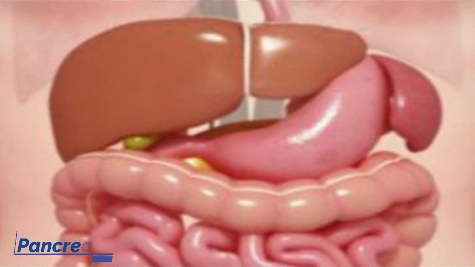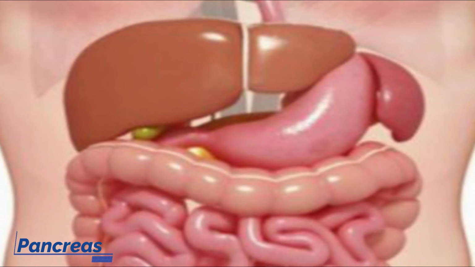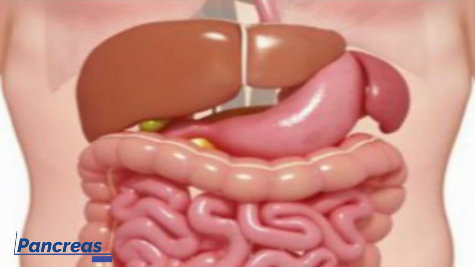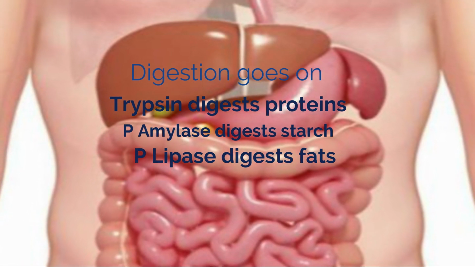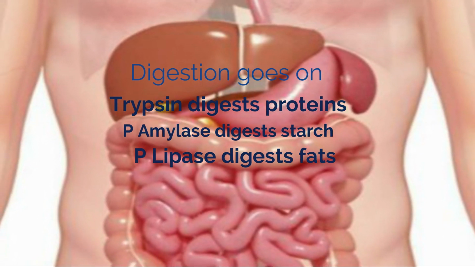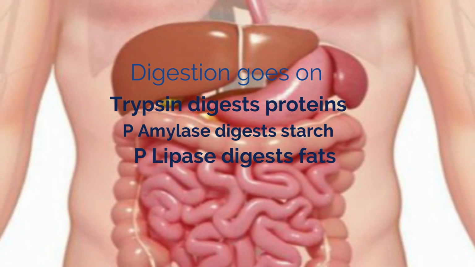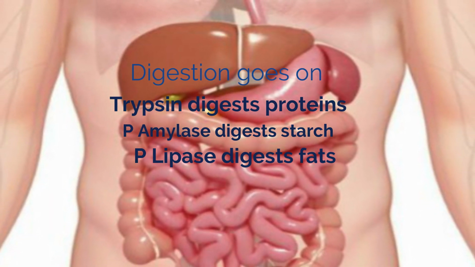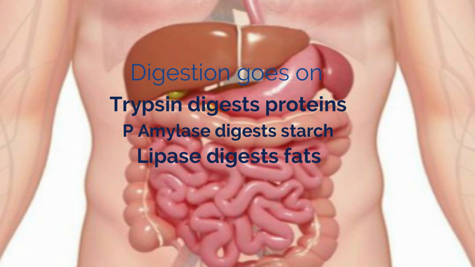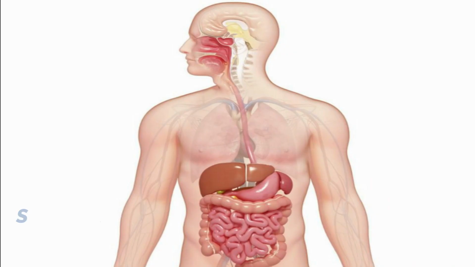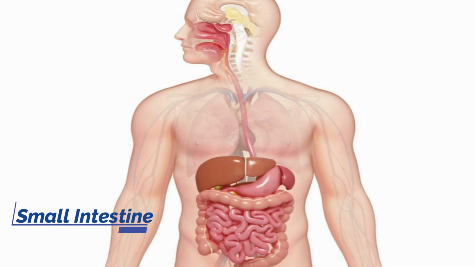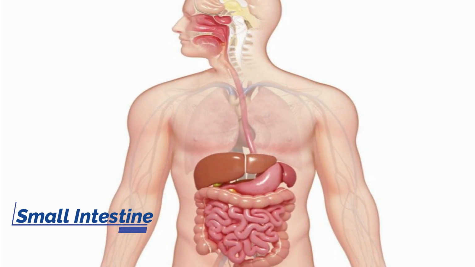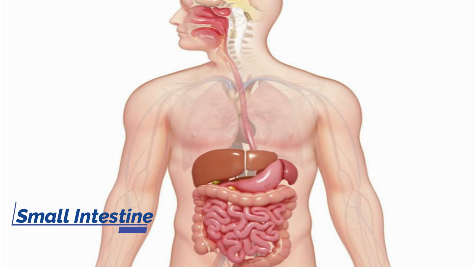Pancreatic juice contains enzymes like trypsin, pancreatic amylase, and pancreatic lipase. Trypsin helps in digestion of proteins. Pancreatic amylase helps in digestion of starch. And pancreatic lipase helps in digestion of fats. The small intestine is divided into three parts. They are duodenum, ileum, and jejunum.